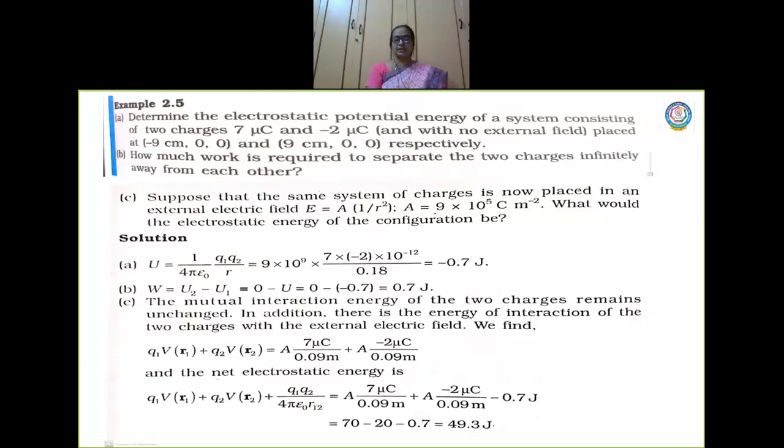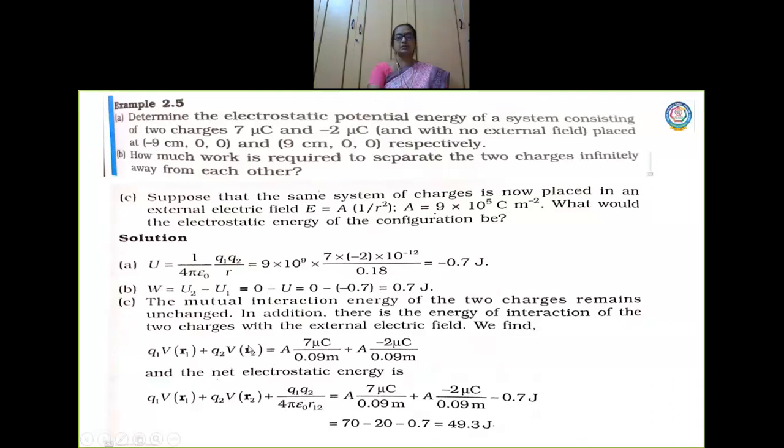So what is the formula we arrived at? We arrived at this formula. See here, Q1 into V at r1 plus Q2 into V at r2. Right? This is nothing but yesterday's formula. What is yesterday's formula? Relation between electric field and potential gradient. I have taken that formula. Now substitute here. See this formula, this is what we have discussed today. So Q1 V at r1, Q2 V at r2, plus Q1 Q2 by 4 pi epsilon naught r12.